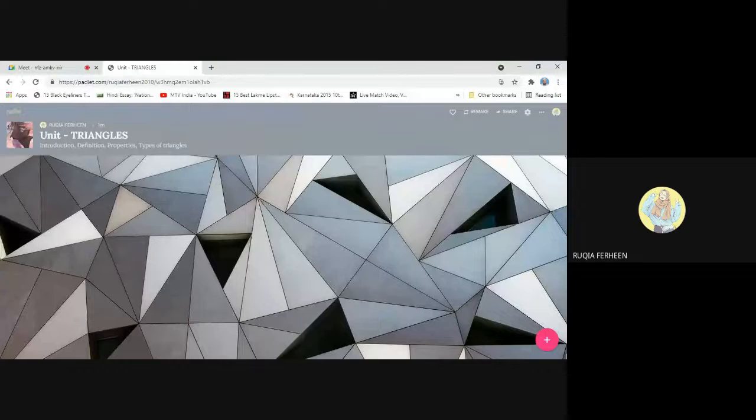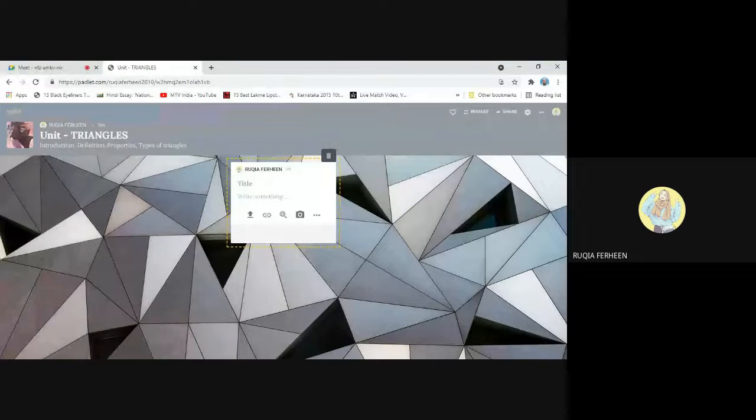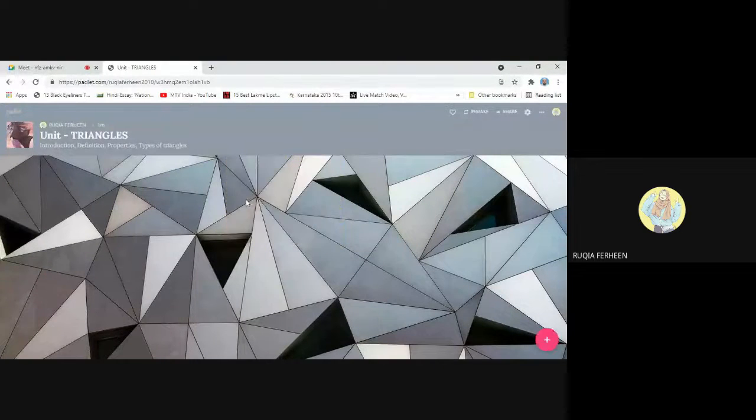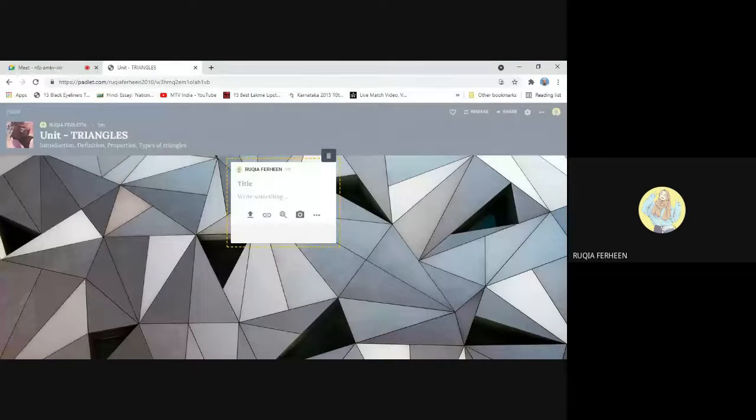To create a post, you can just click on this plus button, or as I told you before, you can just double click on the screen and the post will be available. If you click on the plus button, the post is available, or else just double click on the wall, and the post will be here.